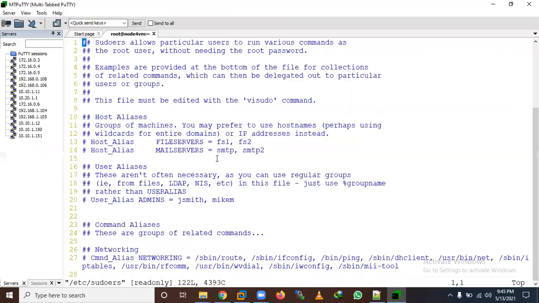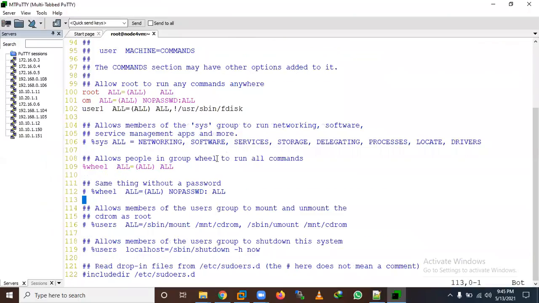Let me open it here. Now you can see we have already added these two entries. What is the meaning of these entries? Here root ALL=(ALL) ALL means all commands. Suppose now I want to configure sudo so that it will not ask any password.